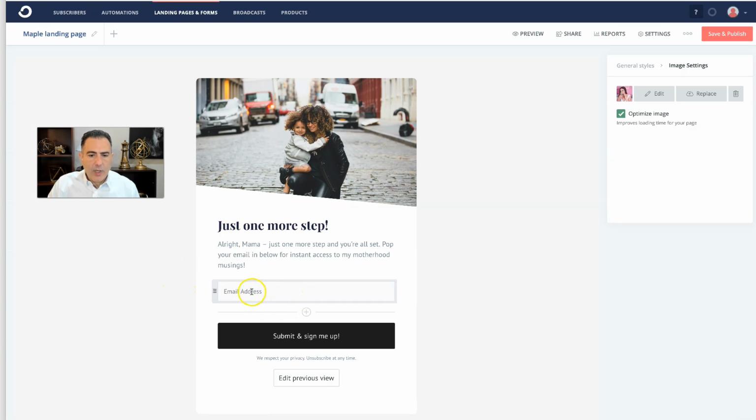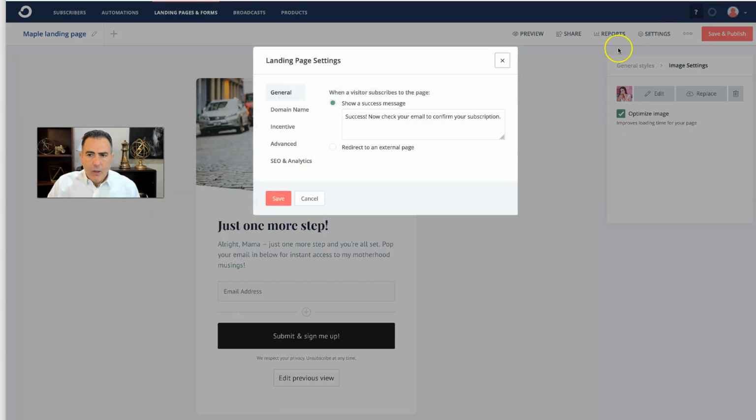Then you would go, and what we're going to do right now, we're going to create the sales page. So when somebody puts in their email address, two things are happening. One of them is that their email address is going to your ConvertKit free account. And the second thing that is happening is taking them straight to the sales page. And I just want to mention a few things about this. When you want to do that, you click on settings, for example, then you would click to tell them where you want them to go.